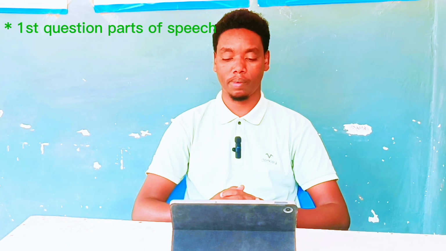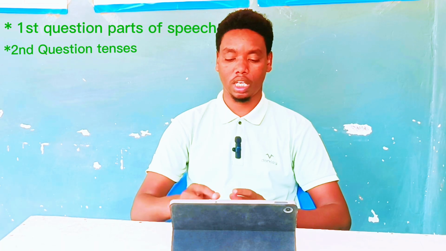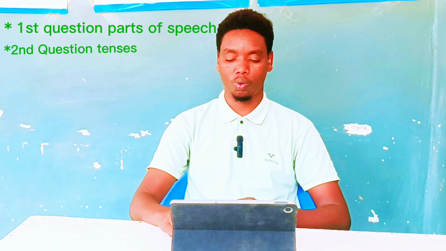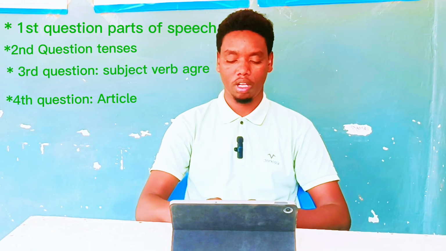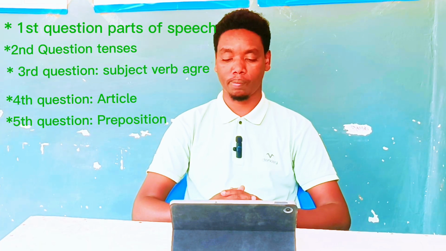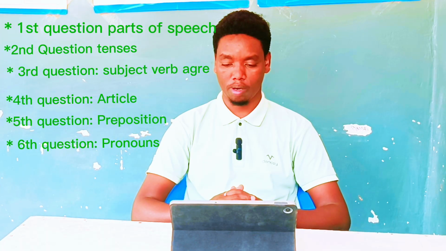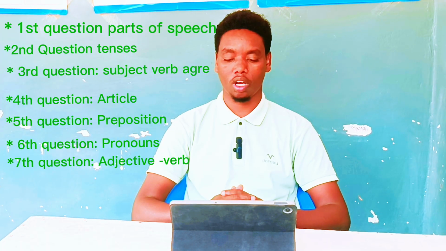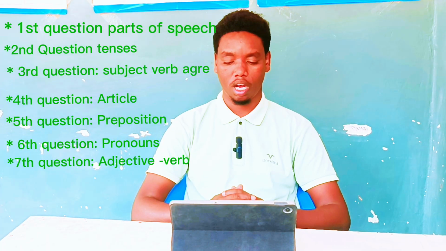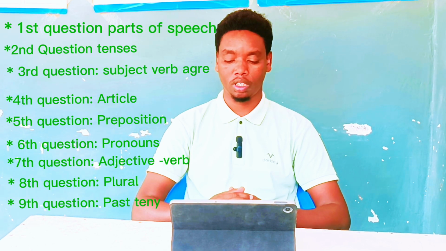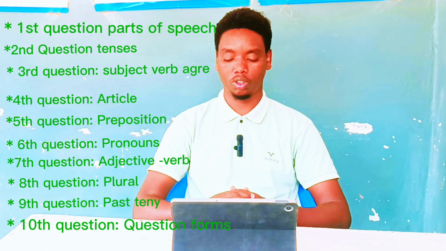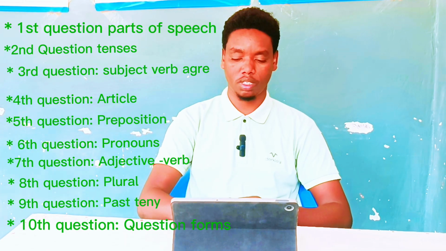Then the first question is all about parts of speech, and then the second question is all about tenses. The third question is all about subject-verb agreement. The fourth question is all about articles. The fifth question is all about prepositions. The sixth question is all about pronouns. The seventh question is all about adjectives and verbs. The eighth question is all about plurals, and the ninth question is all about past tense. The 10th question is all about question forms.